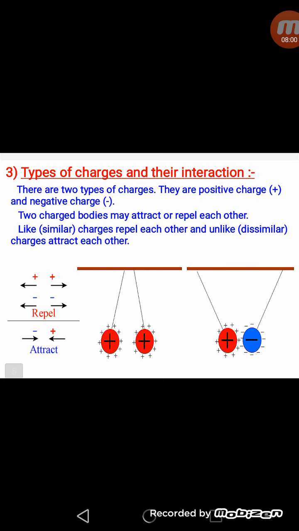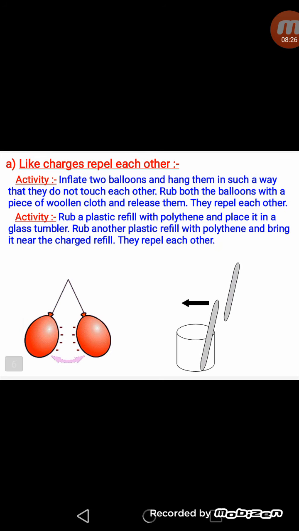As we know, like charges repel each other and unlike charges attract each other. So, as shown here, if we bring a positively charged object near a positively charged object, they will repel each other, but if we bring a positively charged object near a negatively charged object, they will attract each other, because opposite charges attract and same charges repel.